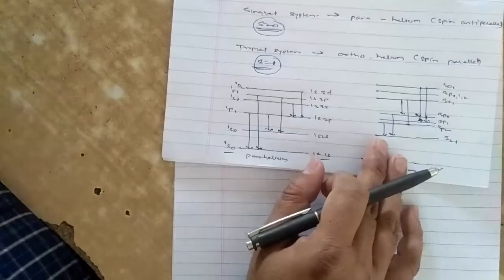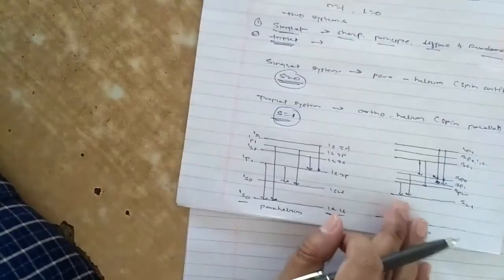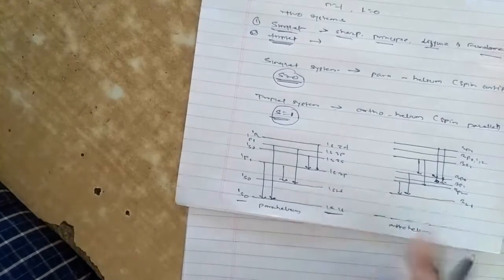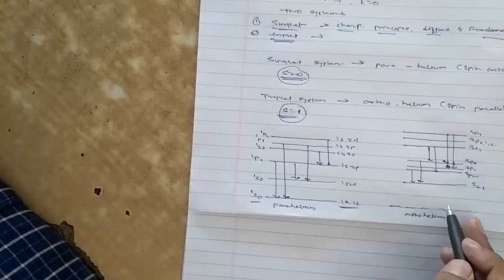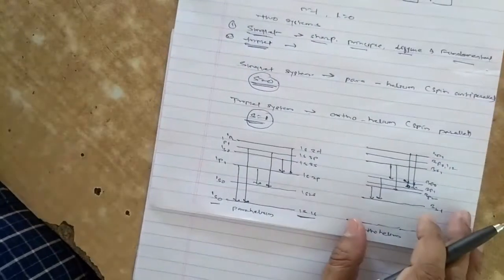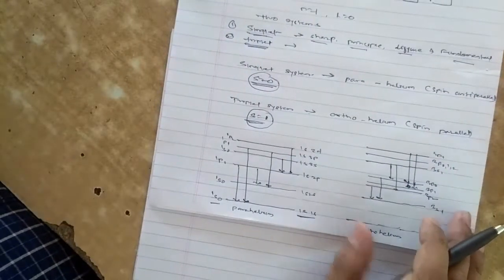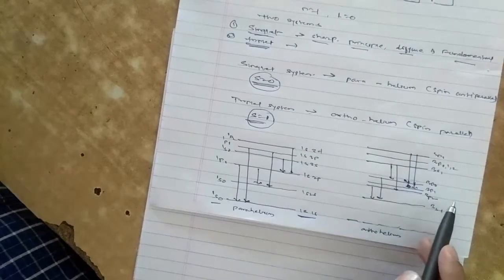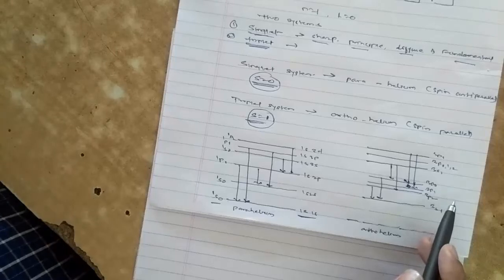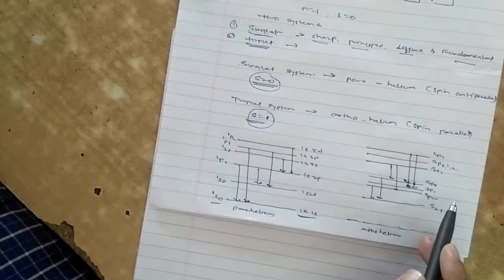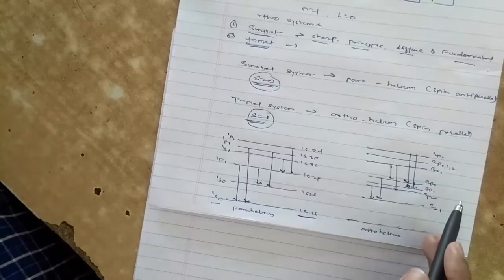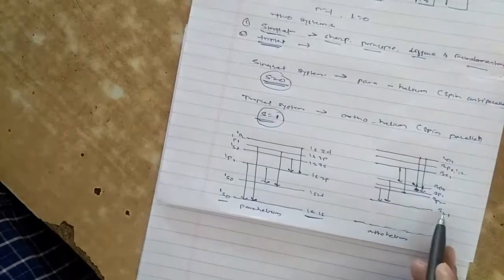Orthohelium does not exist in the state defined by the principal quantum number n equal to 1, because this goes to the triplet system, whose term would be 1 3S1. This is due to Pauli's principle, since the two electrons would have parallel spin and therefore an identical set of quantum numbers. The lowest state of orthohelium is 2 3S1.